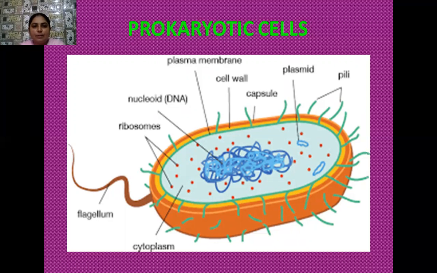So here there is one special name visible to you, and that is nucleoid. So what is this nucleoid? This nucleoid is the region where the DNA of the bacterium is associated with the proteins.